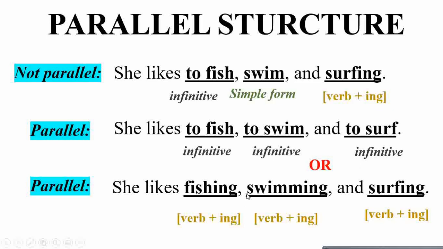Another example, not parallel. She likes to fish, swim, and surfing. To fish is an infinitive, swim is the simple form, and surfing is the gerund form of the verb. So this is a completely non-parallel structure. To make it parallel: she likes to fish, to swim, and to surf, all infinitives. Parallel structure means having them all in one frame. Or: she likes fishing, swimming, and surfing, all in the gerund form. So all the listed components should be in one form.